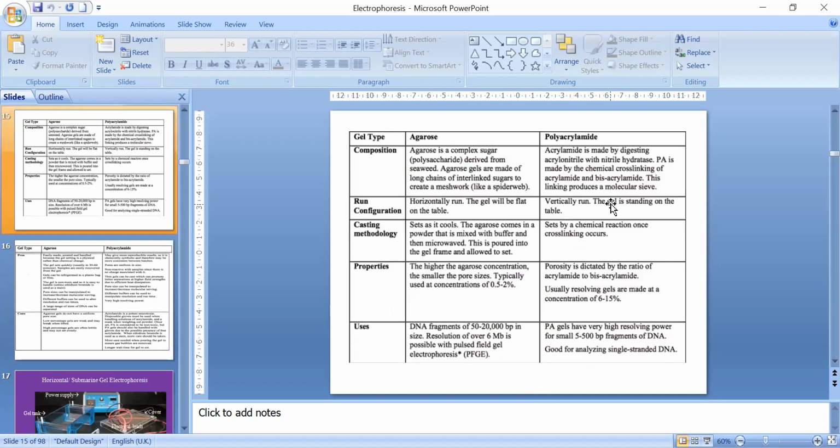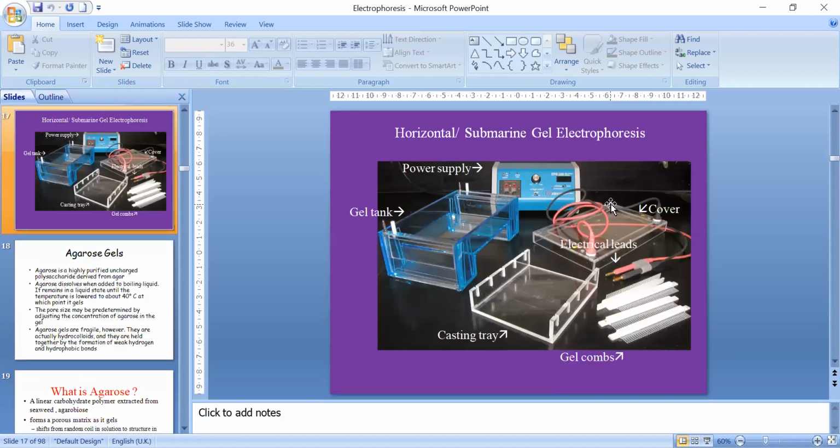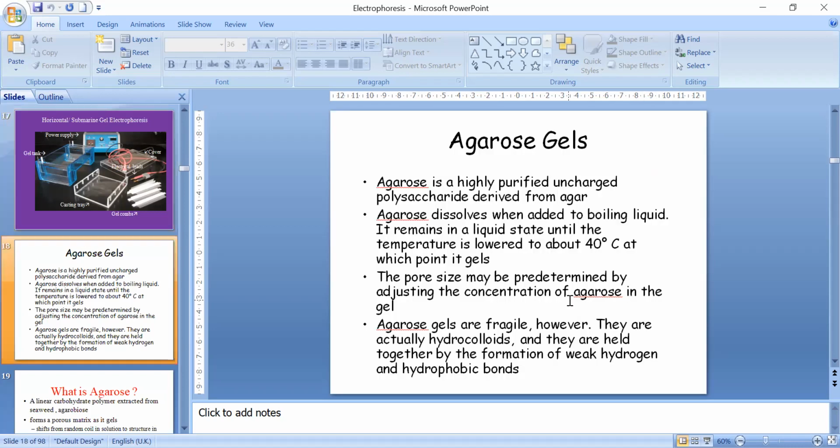So this is a table of difference between agarose and polyacrylamide. You can just go through that. These are the parts of the horizontal gel electrophoresis. This is the gel tank. This is the casting tray where we cast the gel. Then these are the combs for making wells in the gel. And then this is the power supply, and these are the connectors.